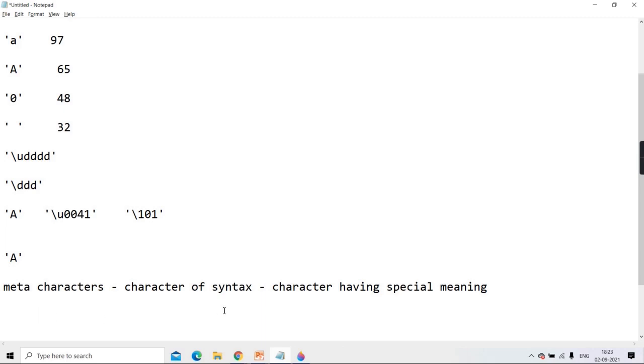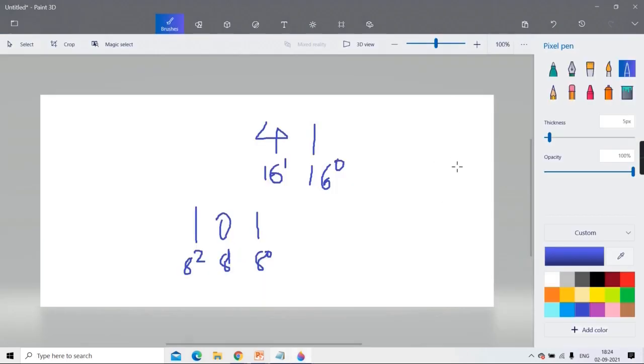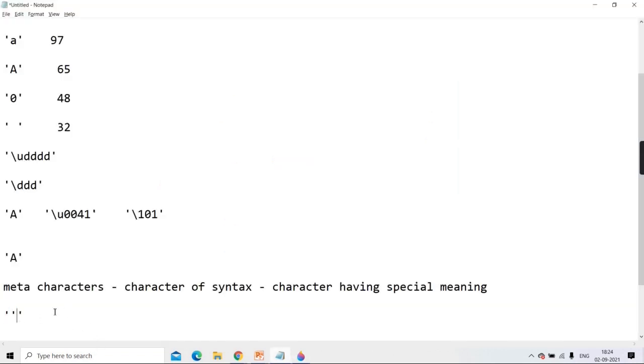But suppose I want to store single quote only. Can I write 3 single quotes? It will be funny, no? Because single quote is also a character in your character set, which I showed here, all 0 to 128 and then 255 until last. Single quote and double quote also have their own Unicode. But if I write 3 quotes like this, will it work? Will the compiler give an error?